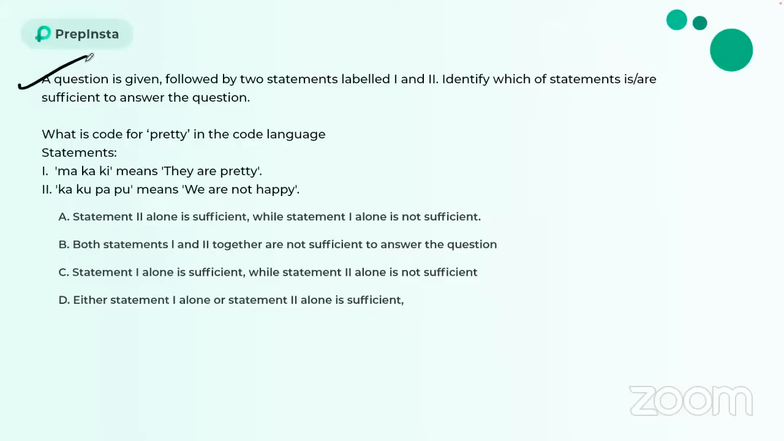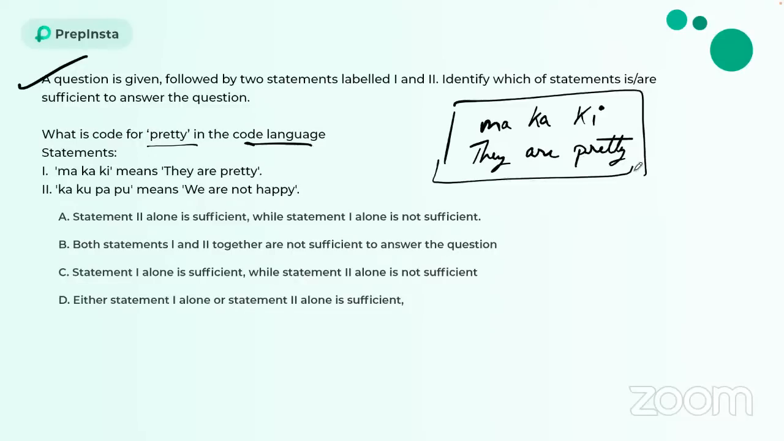Okay, let's see. They're asking what is the code for pretty in the code language. I have two statements. Let me write the first statement. The first statement is ma, and the code word for that is they are pretty. Now, can I answer what is the code word of pretty using this first statement alone? No, I can't. Why? Because anyone can be a code word for pretty. It can be ma, ki, or ka. So I can't answer using the first statement alone.